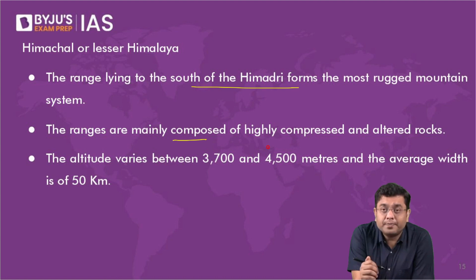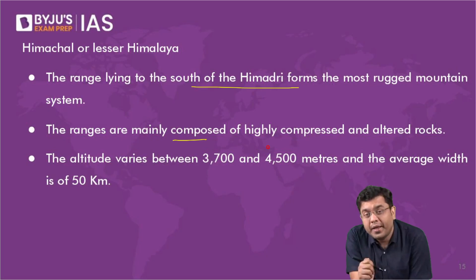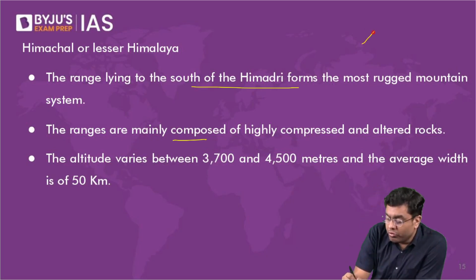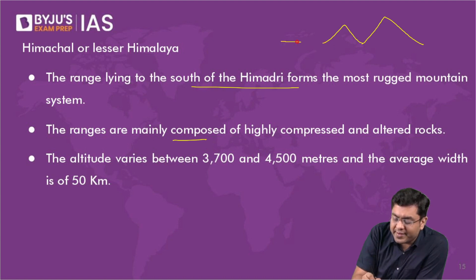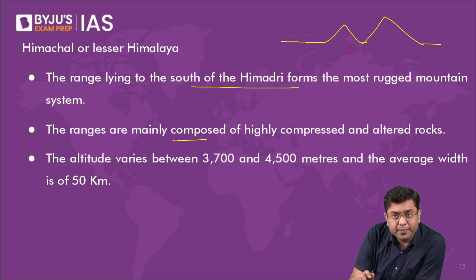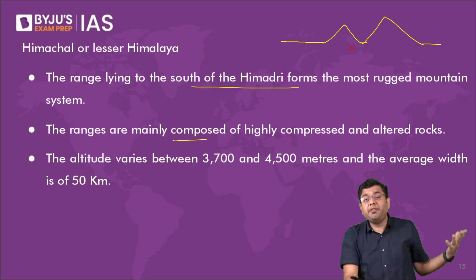Now, when we talk about the region of Himachal, there the folding is said to have been initiated around 40 million years back. But the folding of Shivalik was something which was initiated only around 10 to 15 to 20 million years back. So that means for a good span of 10 to 20 million years and more, you had the existence of two mountain ranges, the Himadri, followed by the Himachal. It is a very, very long period of time.